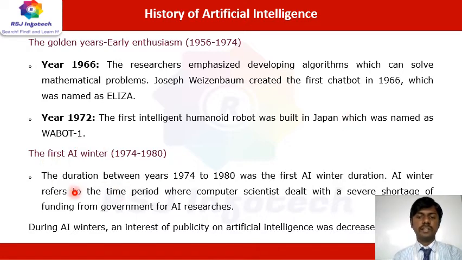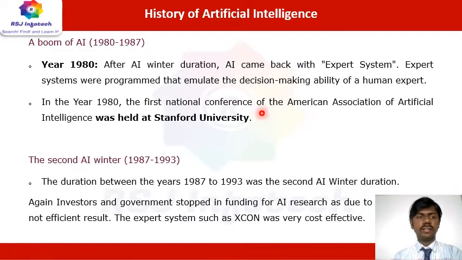The changeover happened in 1974 with the first AI winter, a duration in which computer scientists faced funding problems, and issues increased and decreased in that particular period. And then came the boom, at a very peak level, in 1980.